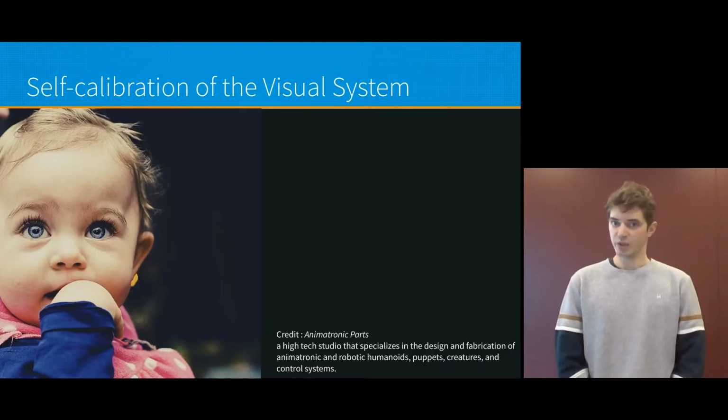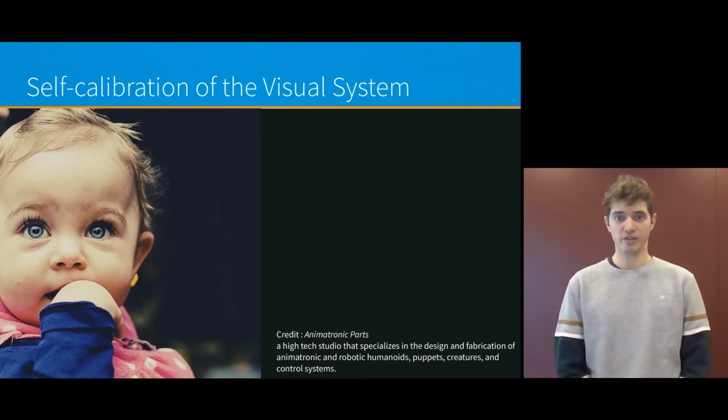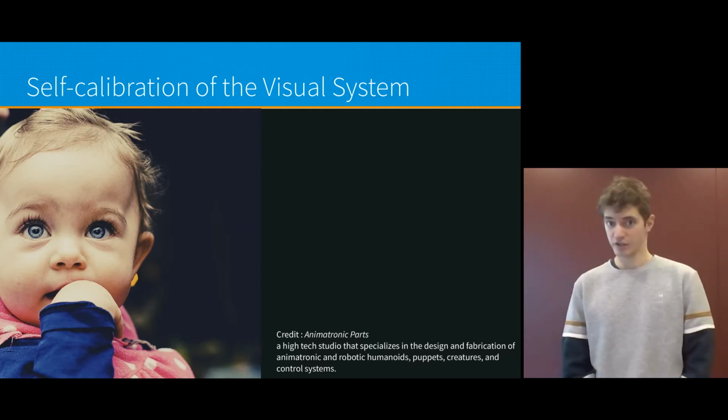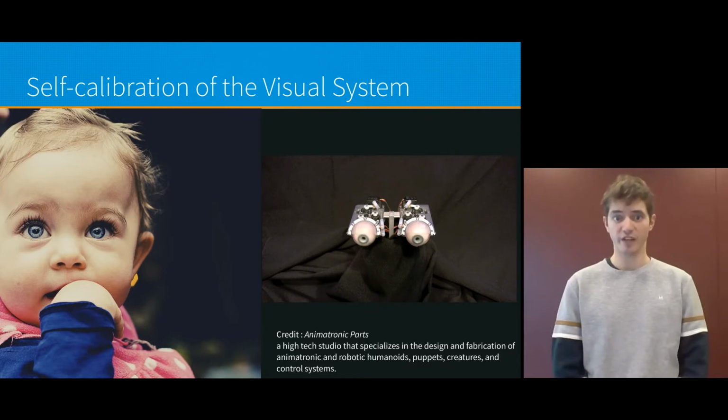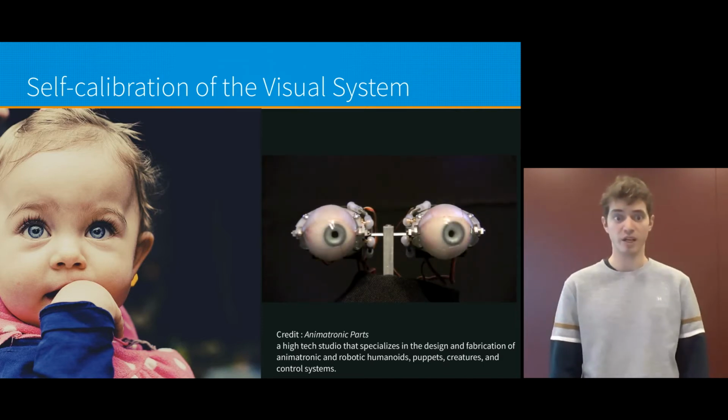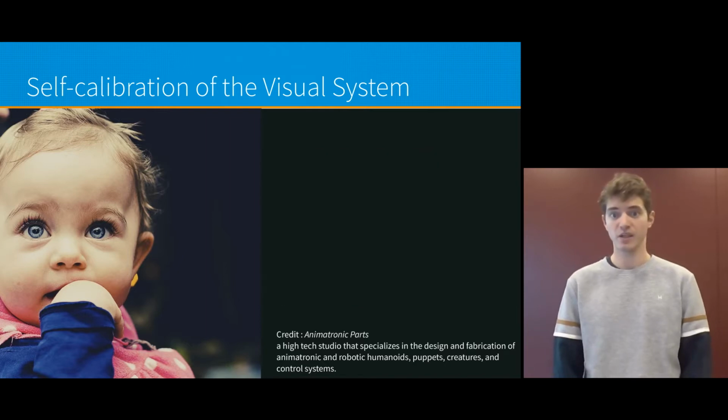How the human visual system calibrates itself, learns to make use of the version and vergence movements, and learns the required sensory representations of the visual input signals is only poorly understood. A better understanding of this process might allow us to build fully self-calibrating active vision systems that are robust to perturbations, which could in turn form the basis for models describing the autonomous learning of object manipulation skills such as reaching or grasping. Learning active vision is relevant in the context of developmental robotics because vision is a cornerstone of infant development. It conditions motor skills learning, as visual information is useful to perform object-directed movements like grasping and reaching.